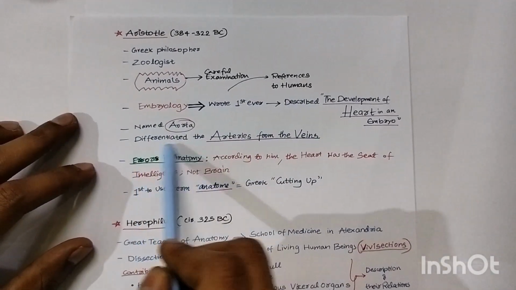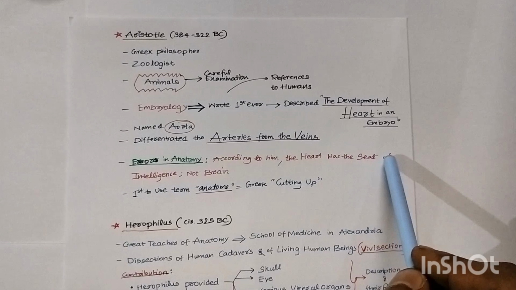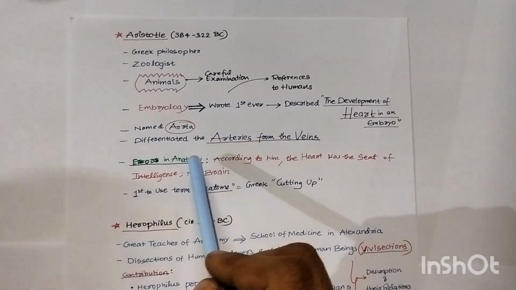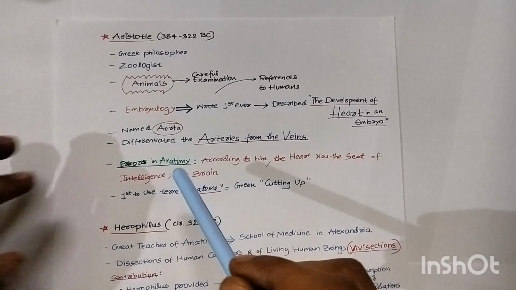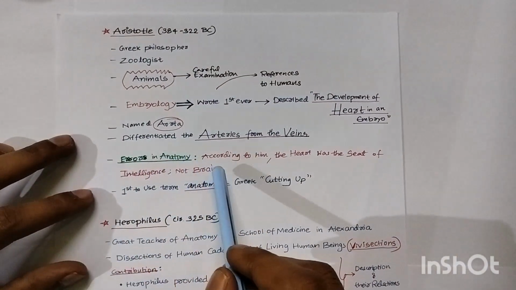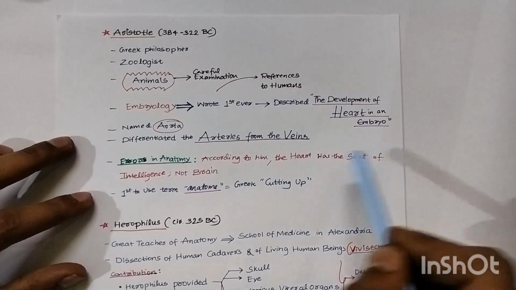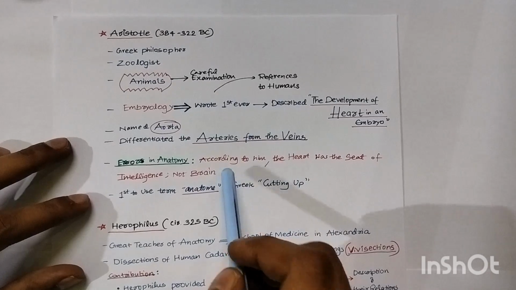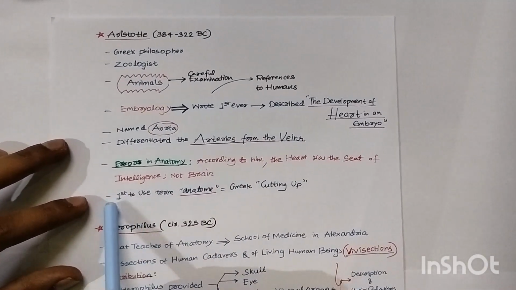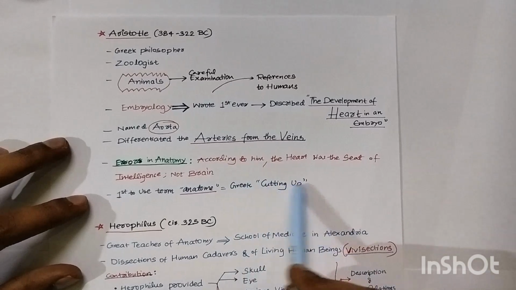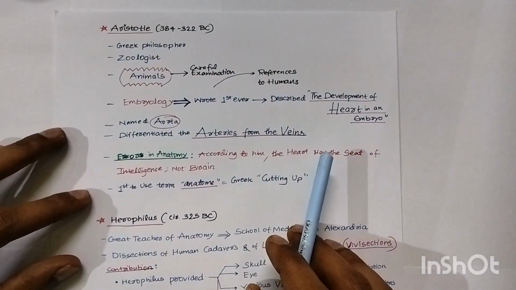Errors in the anatomy: according to him, the heart was the seat of intelligence, not the brain. So he also made errors, as in those days there was not that much technology, right? But actually, the brain is the seat of intelligence, right? He was also the first to use the term anatomy, meaning cutting up; the term was first used by Aristotle.